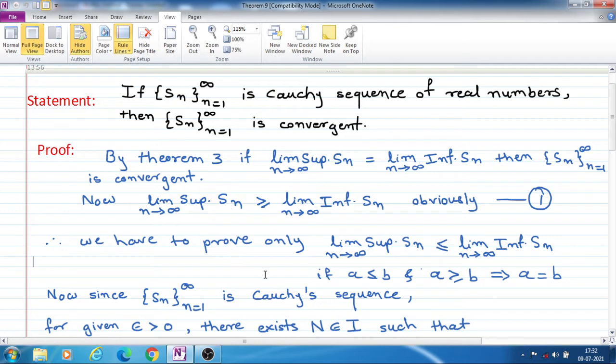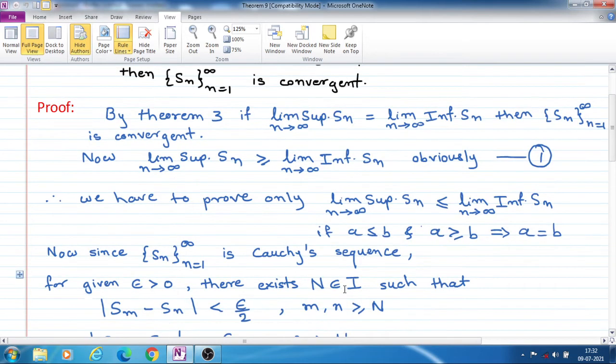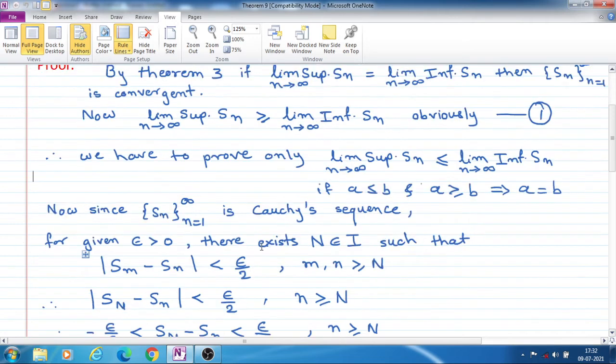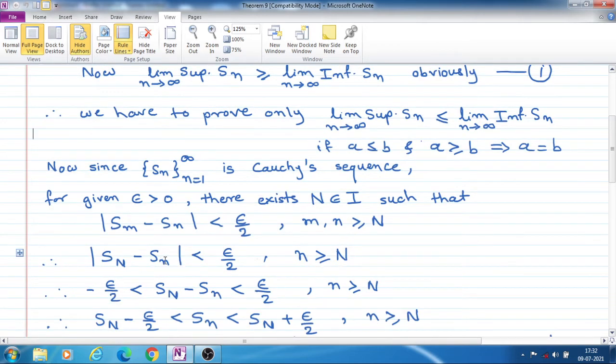Now we have to only prove that the limit superior is less than or equal to the limit inferior of Sn. Only this we have to prove, and then from these two inequalities we can say that the limit superior is equal to the limit inferior. To prove this, we are given that the sequence Sn is a Cauchy sequence, so we use the definition of a Cauchy sequence.